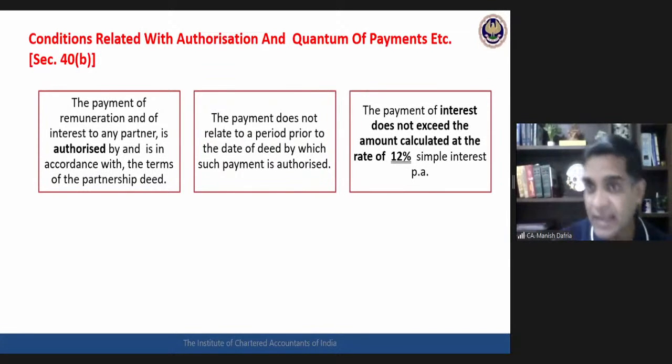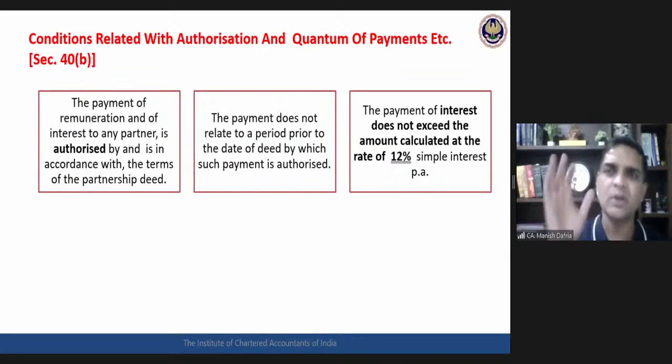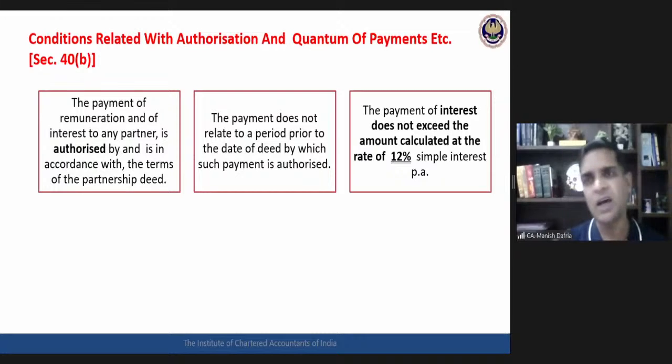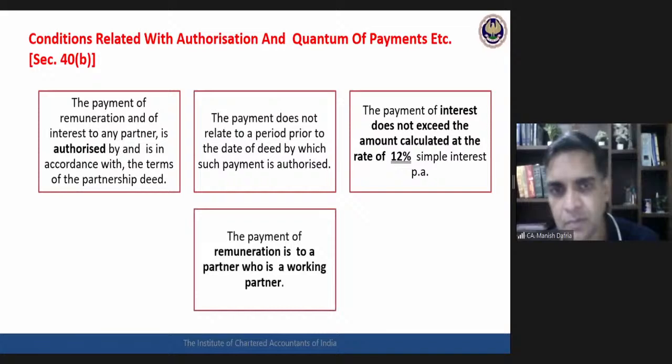Then the third condition is related with the quantum with respect to interest. The rate of interest cannot be more than 12% per annum. The deed may authorize a lower rate, then the payment has to be as per that lower rate. If the deed authorizes a rate more than 12%, a maximum of 12% per annum will be the amount of deduction.